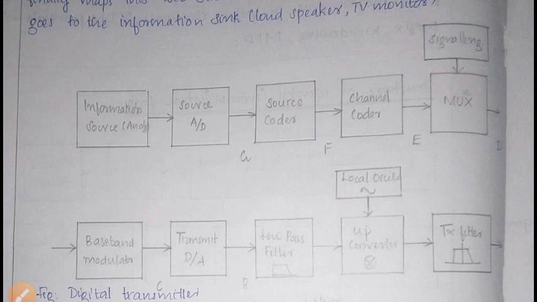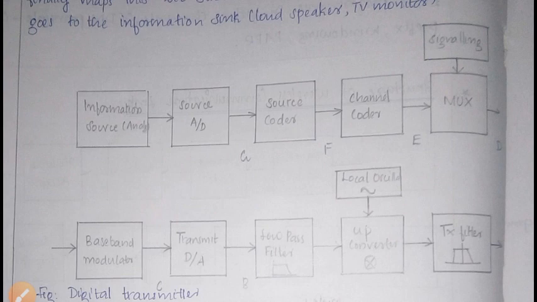Next, there is one more input to the up converter, that is the local oscillator of the transmitter. It produces an unmodulated sine wave, and with the mixer it produces the higher frequency signal.